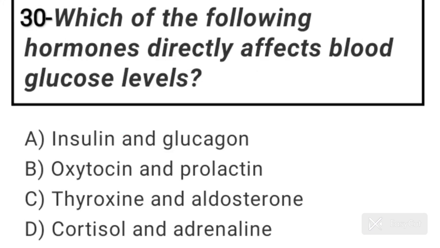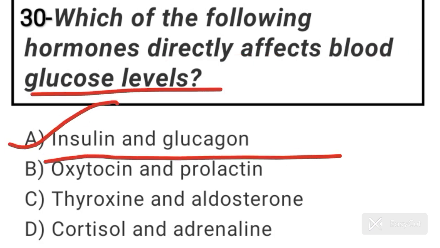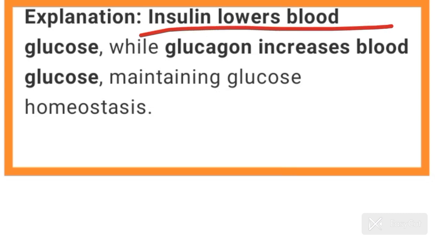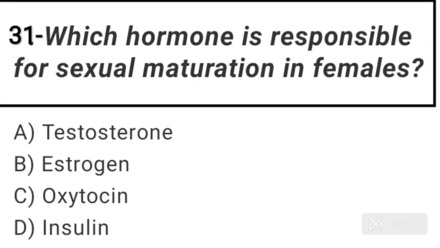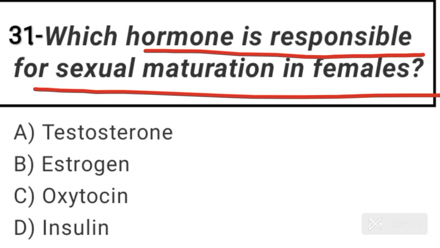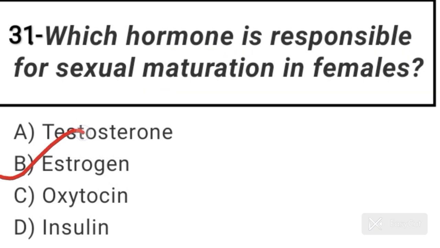Question number 30. Which of the following hormones directly affects blood glucose level? Answer is option A. Insulin and glucagon. Insulin lowers blood glucose while glucagon increases blood glucose, maintaining glucose homeostasis. Now come to question number 31. Which hormone is responsible for sexual maturation in females? Answer is option B. Estrogen hormone is responsible for sexual maturation in females.